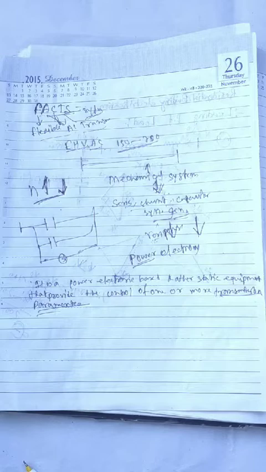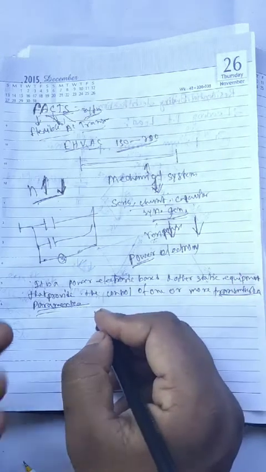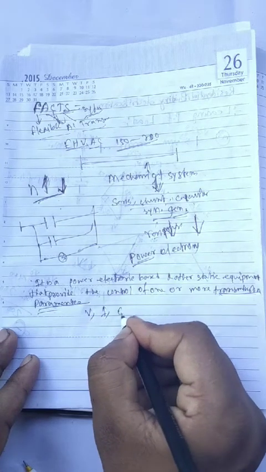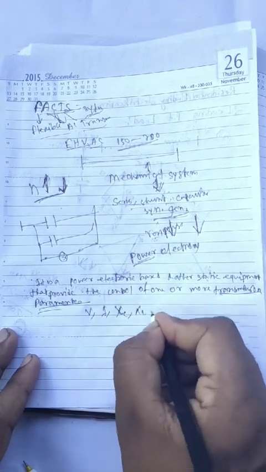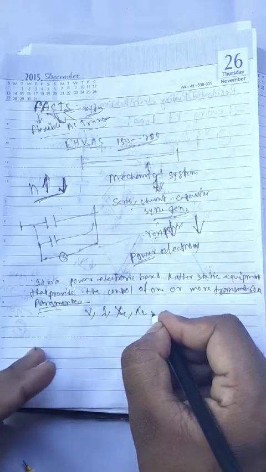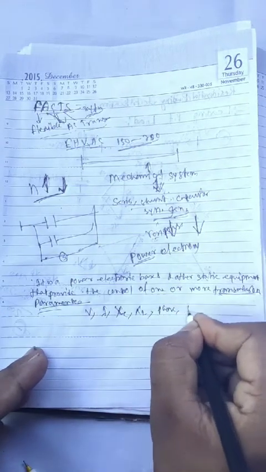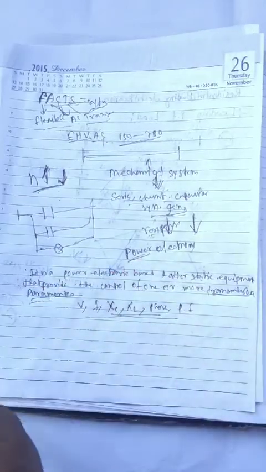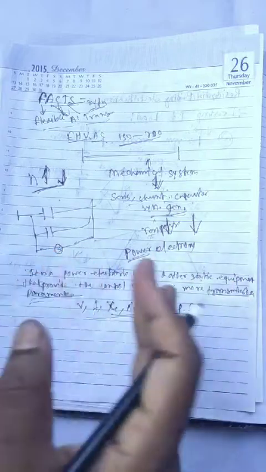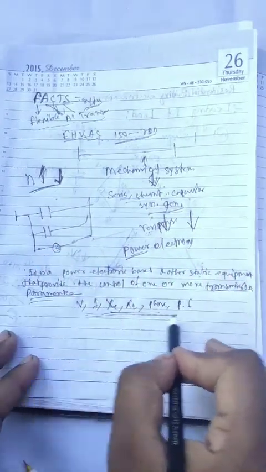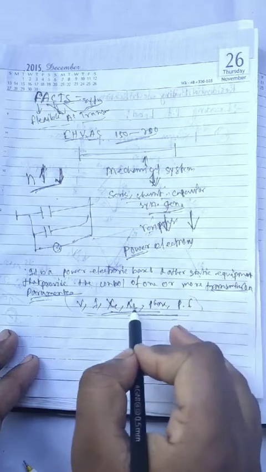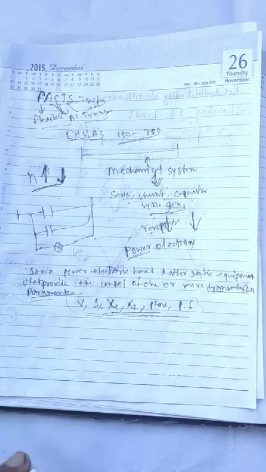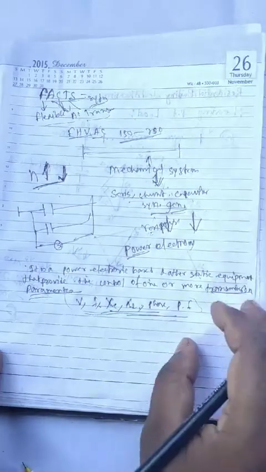What is the transmission parameter? The transmission parameters are voltage, current, capacitance, XL, and also phase angle and power factor. Transmission parameters means the factors that are included in the transmission line. All are included in the transmission line, and it is controlled by power electronics. That's called FACTS.